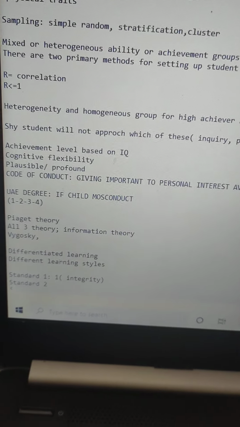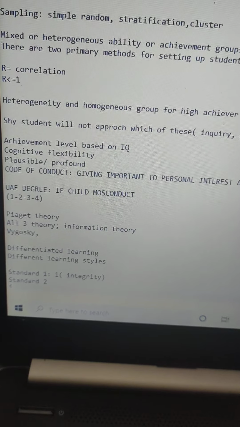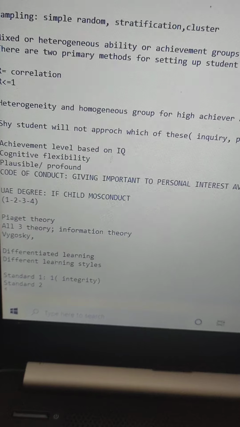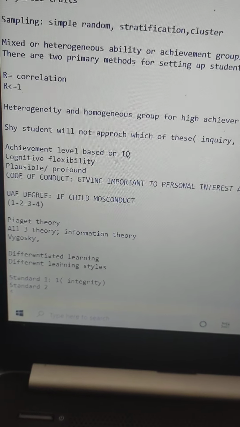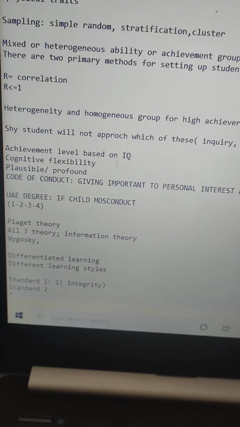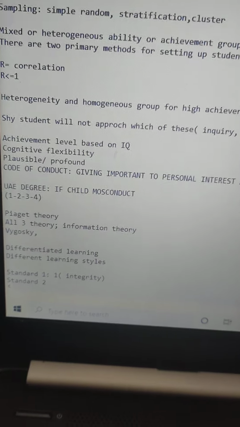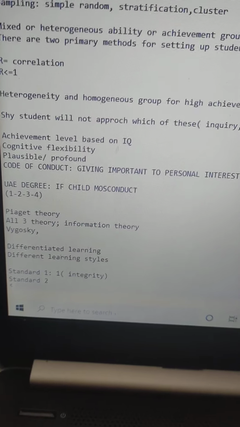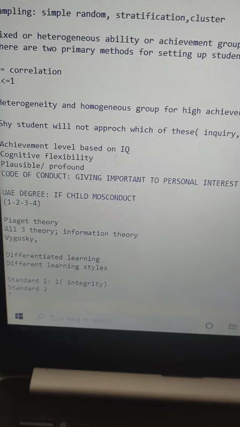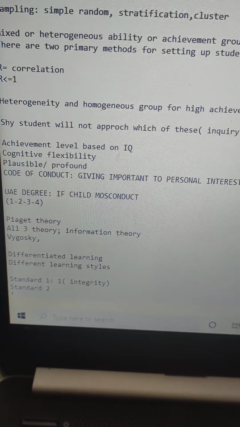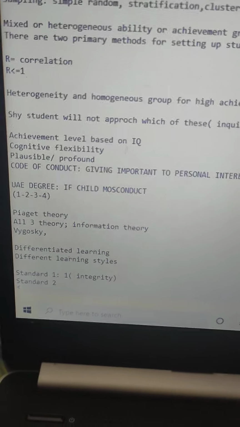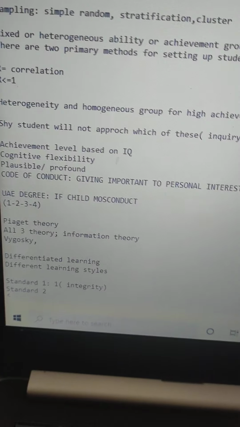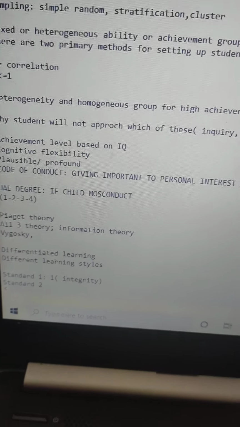Then there were questions related to cognitive flexibility. So please go through cognitive flexibility and all the theories of cognitive flexibility. Then there was a question related to plausible or profound. Just focus on these words and get a deeper understanding, because there were questions related to these words. I really don't remember the entire statement, but these words were somewhere related.